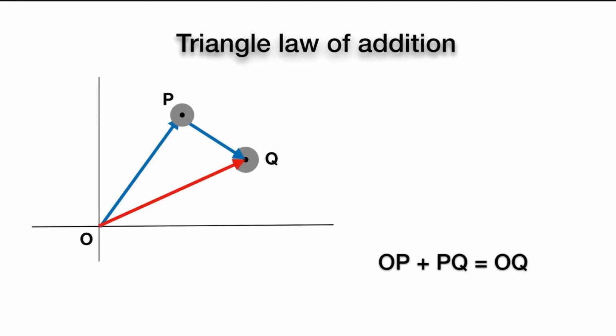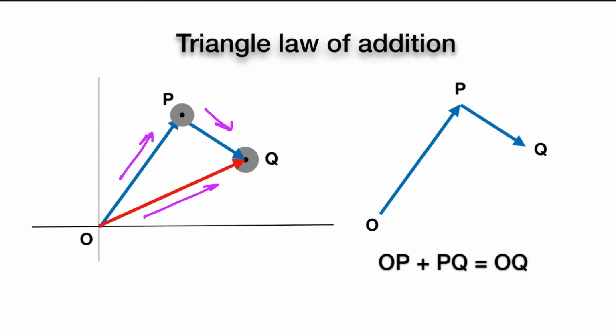OQ is the resultant vector for the object motion from OP to PQ. So here the vector OQ is the result of two vectors, the vector OP and then PQ. So if two vectors are represented by two sides of the triangle OP and PQ in sequence, then the third closing side of the triangle in the opposite direction of the sequence represents the sum or resultant of the two vectors in magnitude and direction as well. This is known as the triangle law of vector addition.